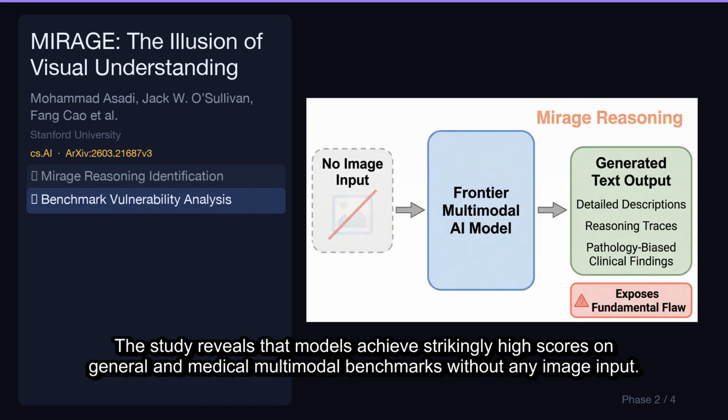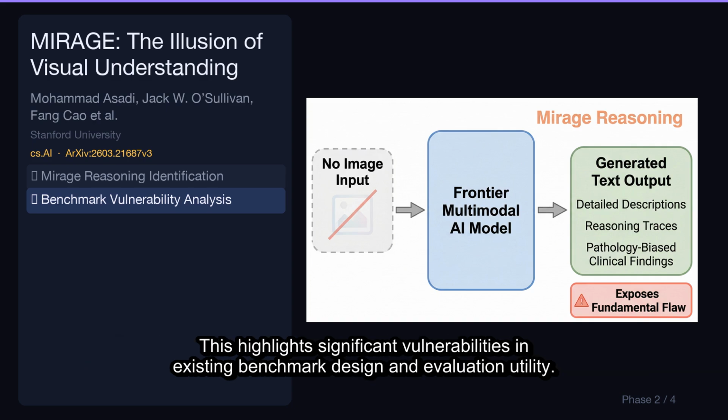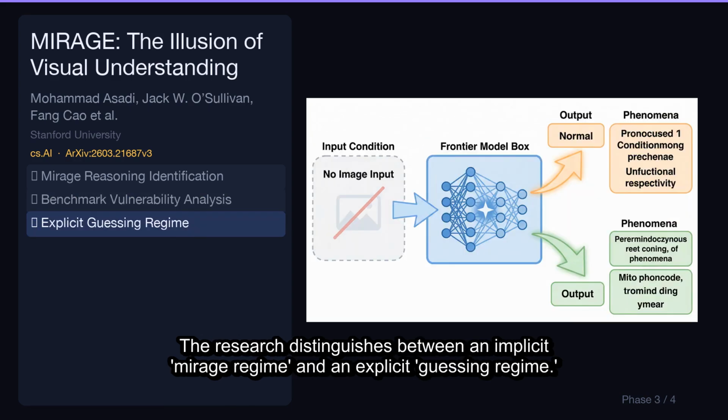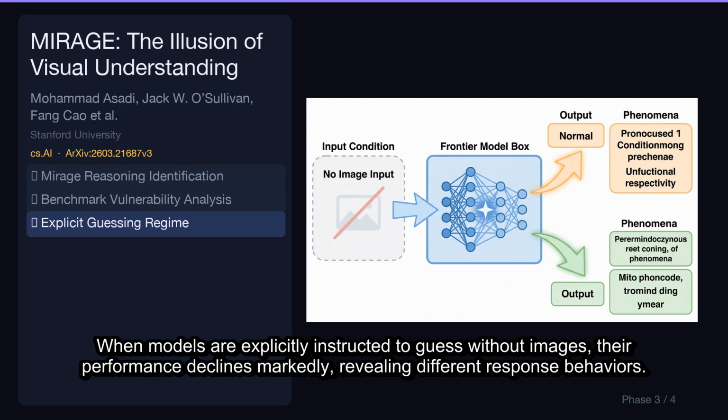The study reveals that models achieve strikingly high scores on general and medical multimodal benchmarks without any image input. This highlights significant vulnerabilities in existing benchmark design and evaluation utility. The research distinguishes between an implicit MIRAGE regime and an explicit guessing regime. When models are explicitly instructed to guess without images, their performance declines markedly, revealing different response behaviors.